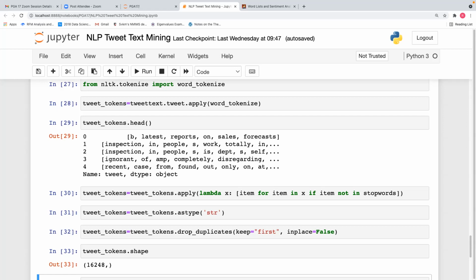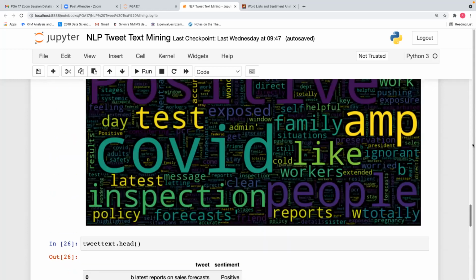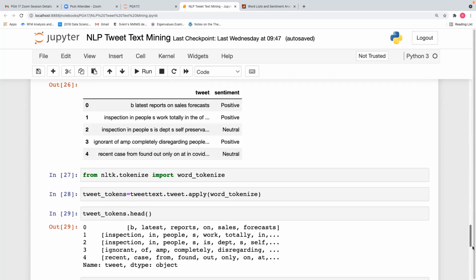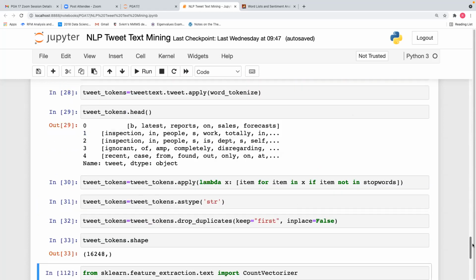Okay. So after dropping duplicate tweets, we got 16,248 tweets, which are non-duplicate, actual unique tweets. Before that, we were having 17,896. After removing duplicates, we got it down to 16,248.